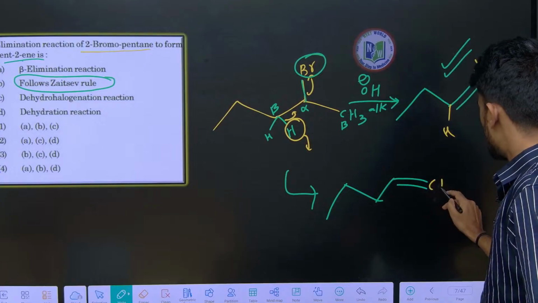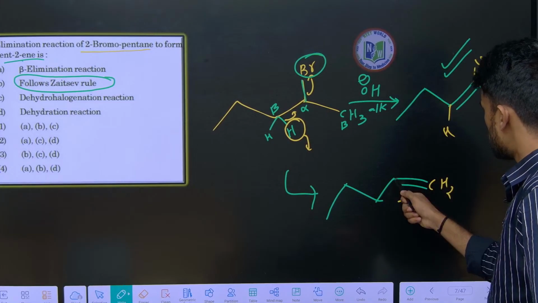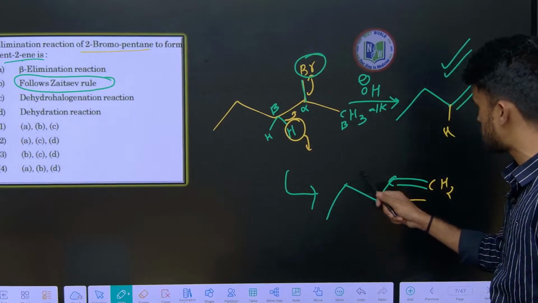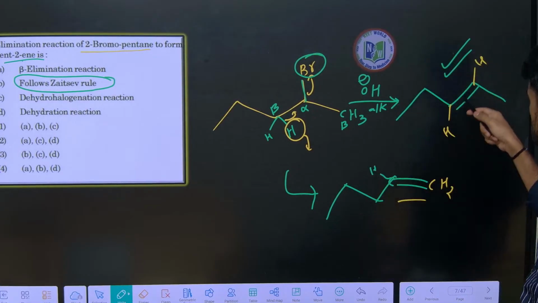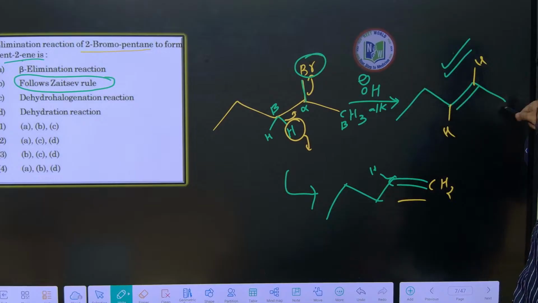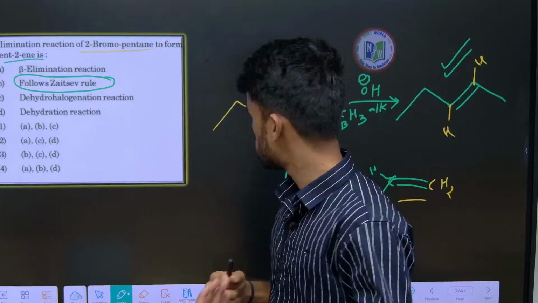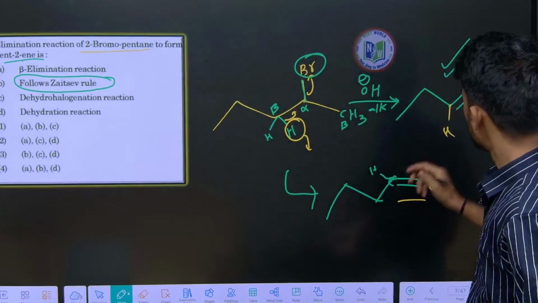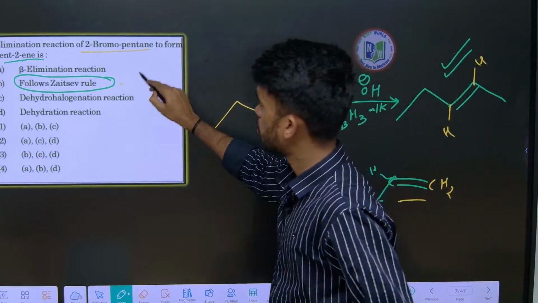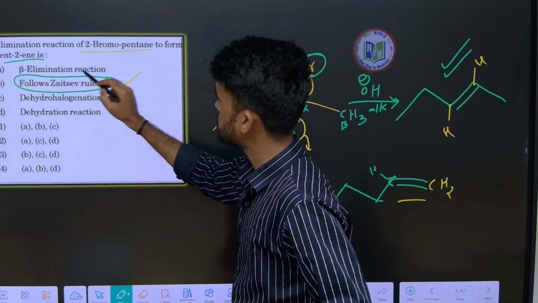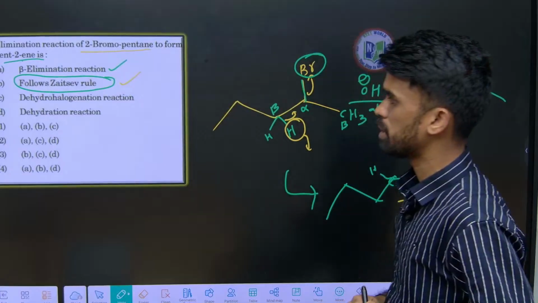See, here it is less substituted. On these carbons, how many groups are substituted? Only one alkyl group is substituted here. But here, if we see, one alkyl group on this side and one alkyl group on this side, it means both sides have hyperconjugation. That's why this is more stable. So this is called what? Saytzeff product. So alpha beta elimination, in short form, we can also say beta elimination.